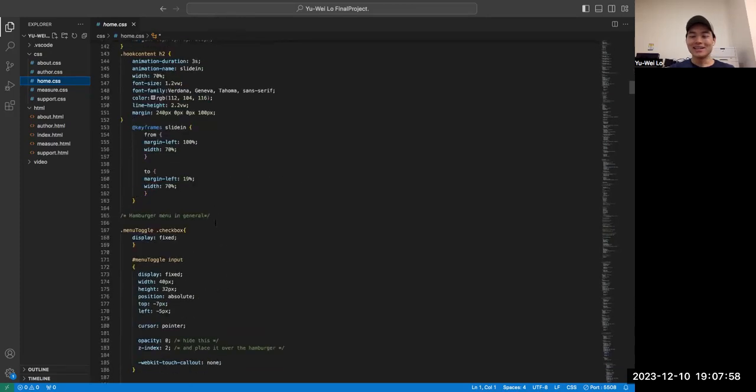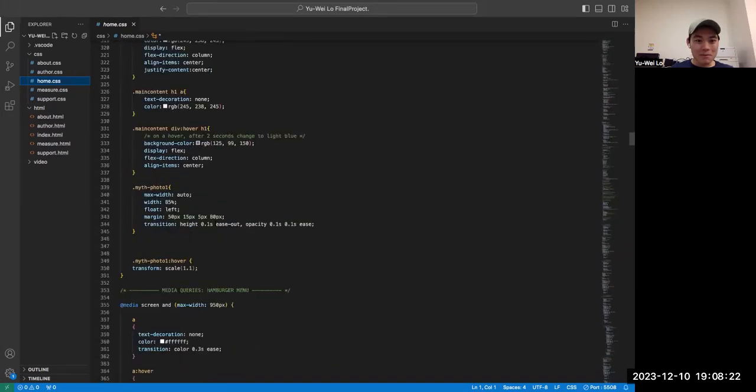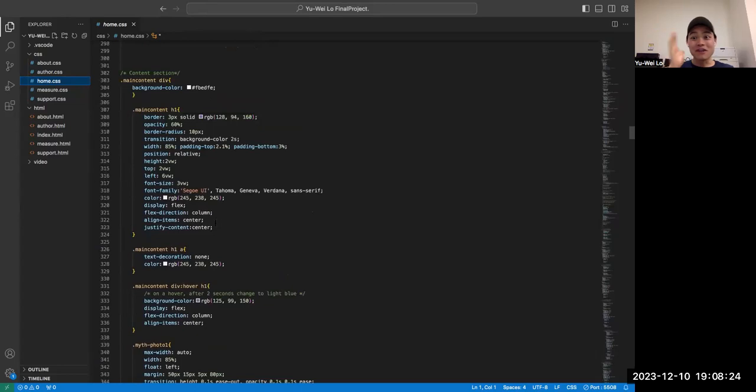The second challenge, I think, is the hamburger menu. Usually in references the menu is on the right side, but I moved it to the left side, so I needed to move a lot of things like the checkbox, the menu bar, and other tiny stuff. I needed to change the color of the menu. That was a very daunting job and really difficult for me, but in the end I found out how to do it and thought, oh my god, it's not that difficult. And I even fixed it at the top of the website.